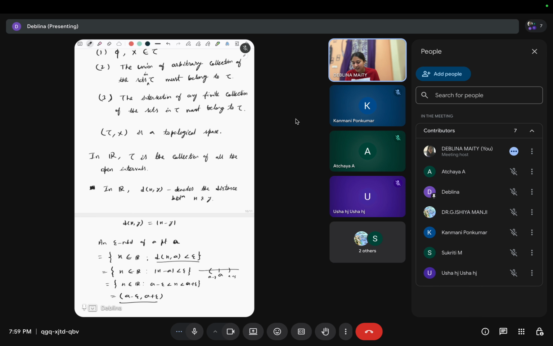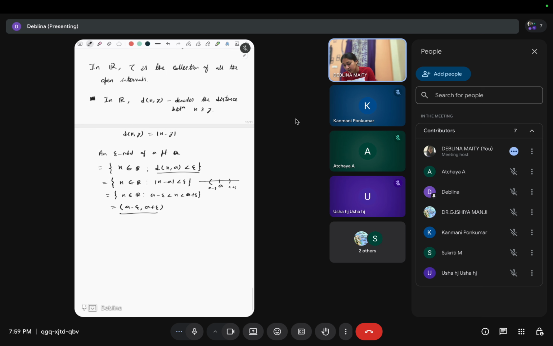Now if we go to R2, so in R2, a point is what? Is a tuple. Suppose this a1 a2 belongs to R2.